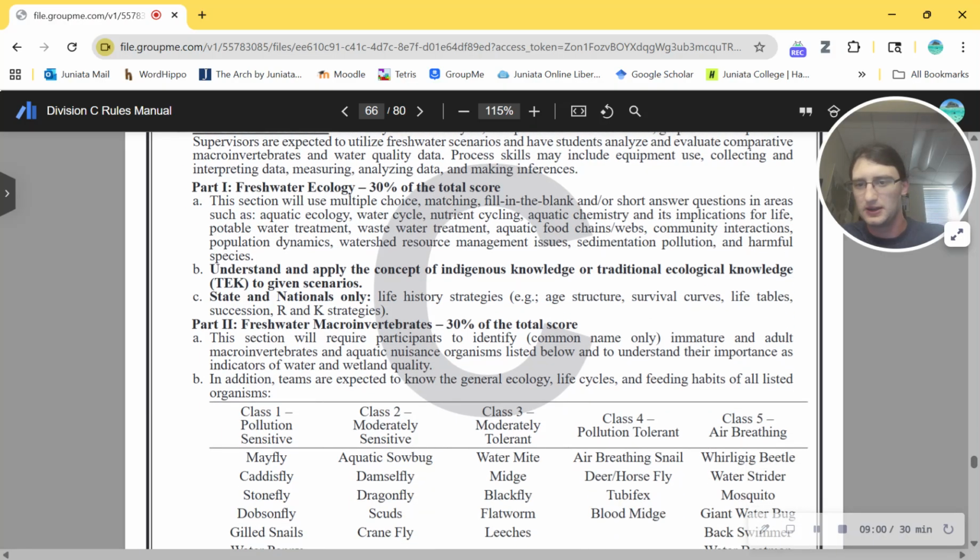But anyway, freshwater macroinvertebrates. This section will require participants to identify common name only, no scientific names, unfortunately, or fortunately if you're a competitor. Immature and adult macroinvertebrates.